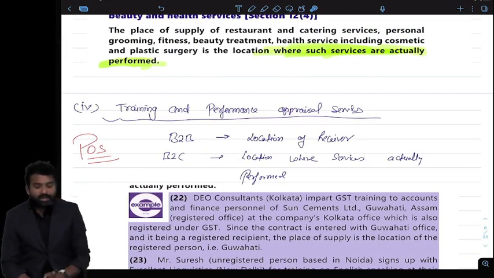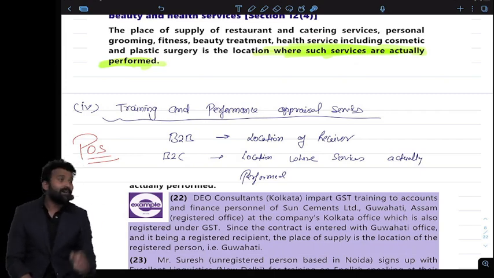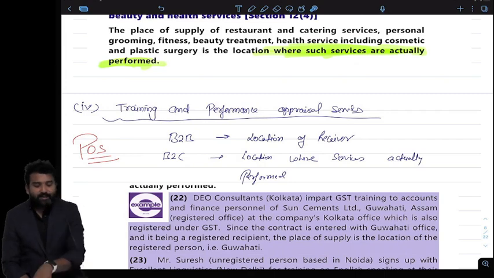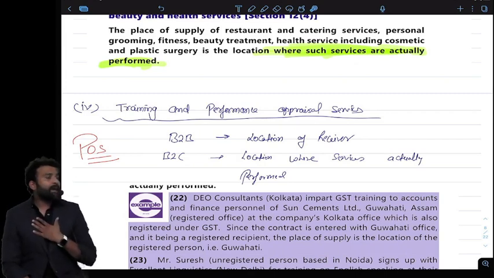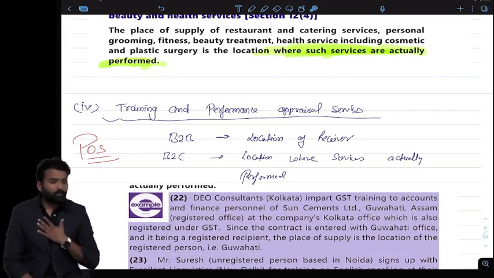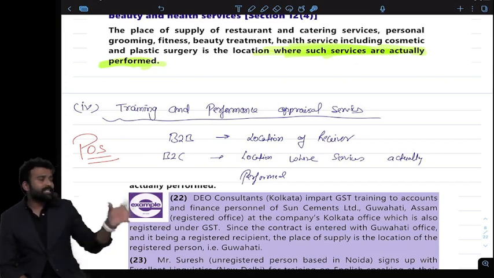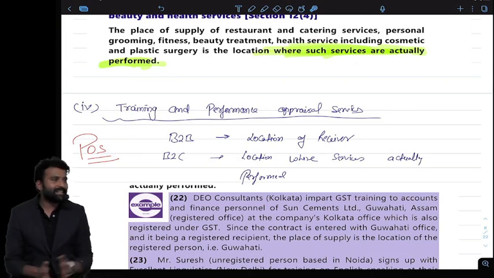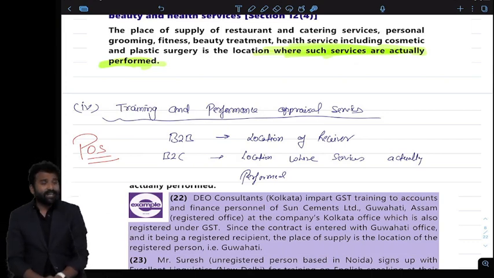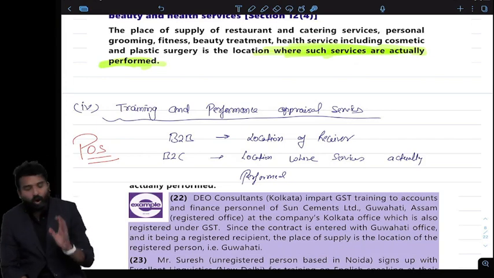Yeah. So now if I am providing training services, whether you will charge CGST, SGST or IGST. Of course, I will charge IGST. You know why? Because of the location of receiver. I am located in MP, Madhya Pradesh. I am from Indore. I see MAI is located in Kolkata. So now the place of supply is an interstate transaction. So when I will be sending the invoice, I will be charging IGST in this particular case. Got it? Very nice.